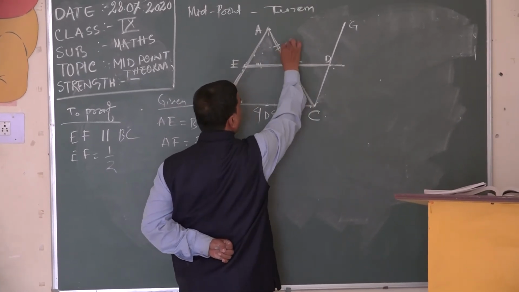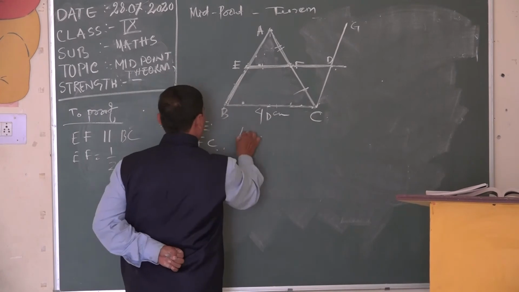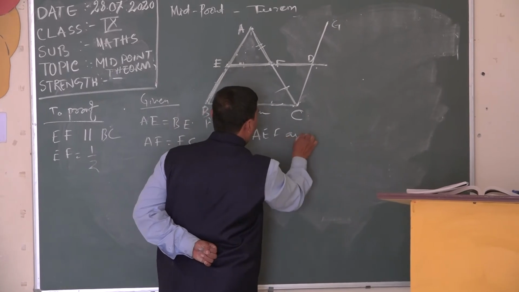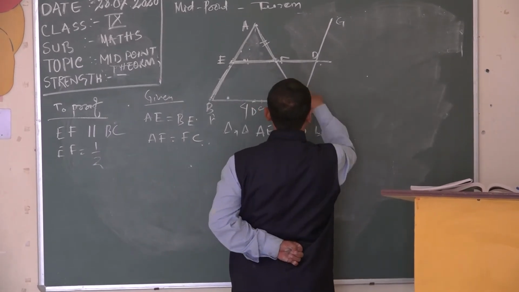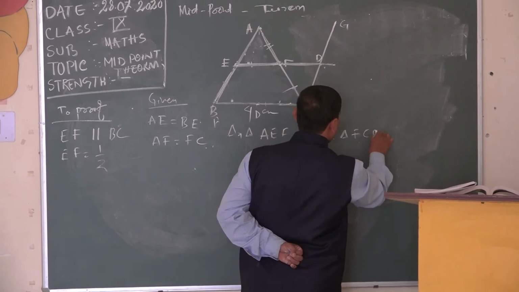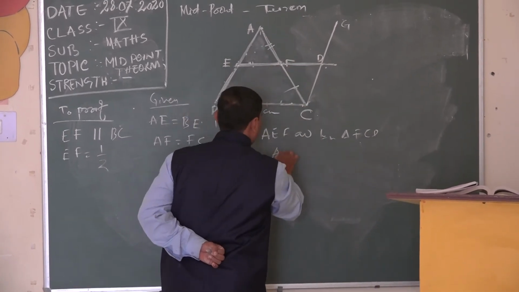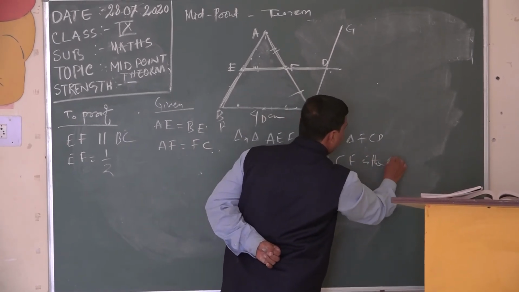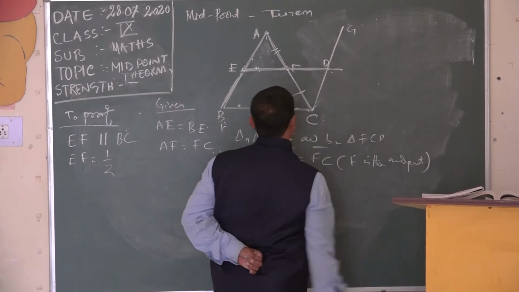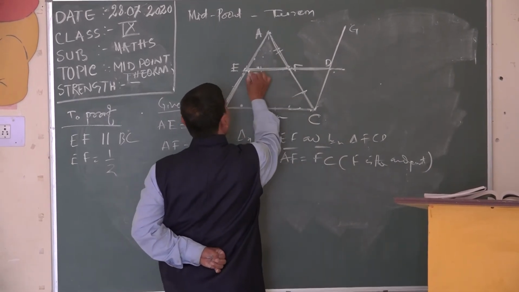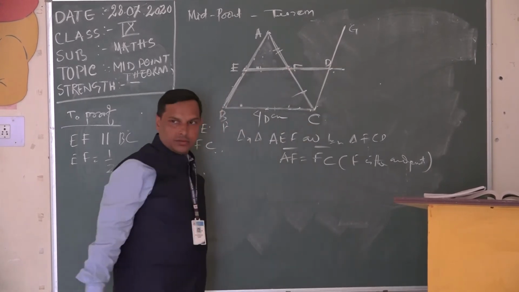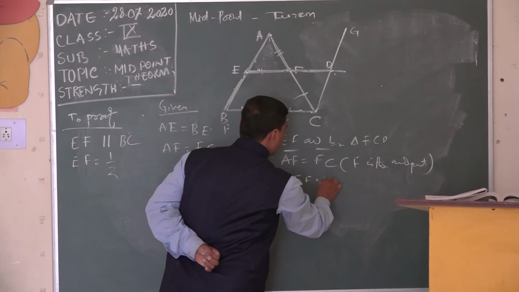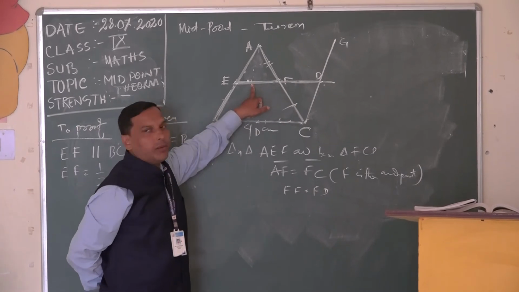So fine. Now in these two triangles you can see AF is equal to FC, because F is the midpoint. So in triangle AEF and in triangle FCD, what is there? Now AF equal to FC. Why AF equal to FC? Because F is the midpoint. Clear? Next, you can see that EF is extended up to FD, and EF is equal to FD, because by construction you have made it.